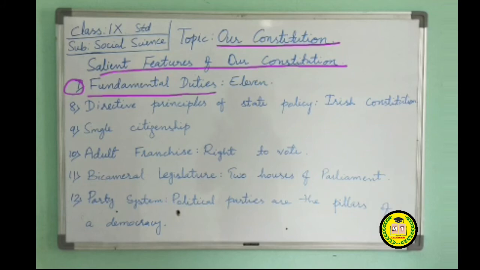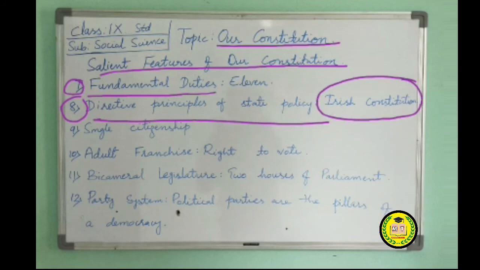Directive principles of state policy. Directive principles of state policy have been incorporated in Part IV of our Constitution. These principles have been adopted from the Irish Constitution. They are the basis for the establishment of social and economic equality. They are the basic principles required for the administration of the country.